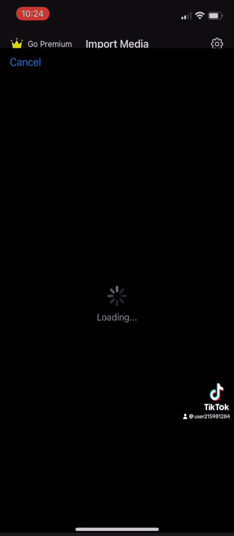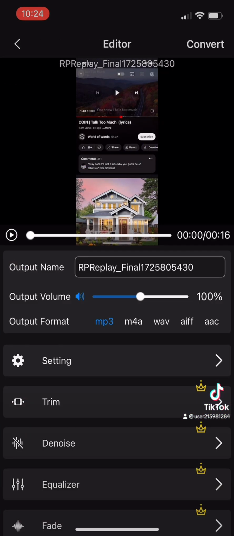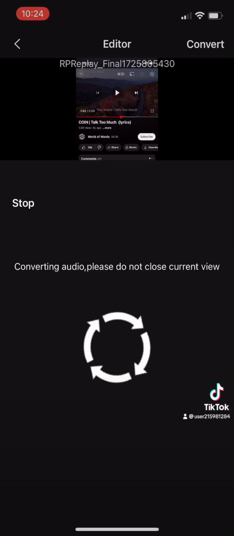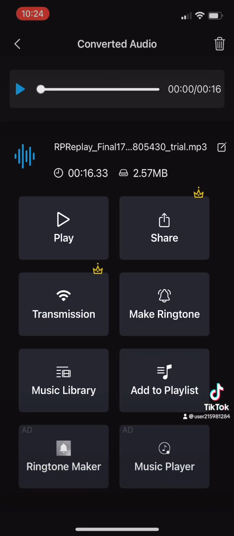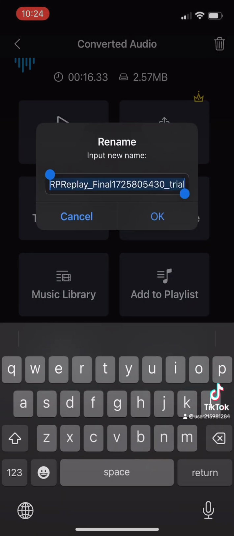Press Album and click Use Screen Recording. Double check that it is on MP3 because this app goes to MP4 and 4 as well. I always forget to do this, LOL, but make sure you name it. It can be the name of the song or really anything you can remember it by.